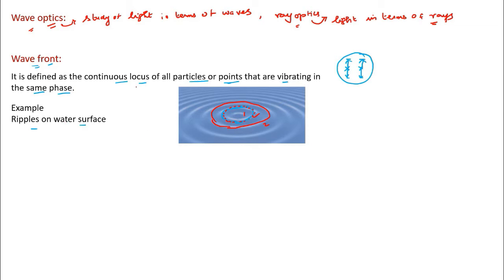What is a wavefront? Continuous locus of what? Of all particles or points. When do you say points? If you want to give the picture of mathematical ideas, you can say that it is a point that is vibrating in the same phase. That means they don't have a time gap. When this reaches maximum, simultaneously this reaches maximum. That means they are vibrating together in unison with respect to each other. Then we say the two particles are vibrating in phase. That is, the phase difference can be taken to be 0.